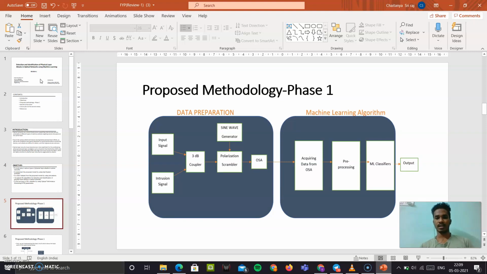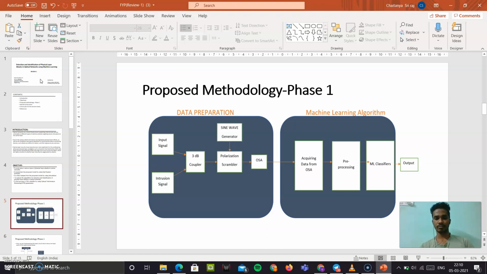So this is the proposed methodology. This is phase one, and in phase two we will be doing the machine learning algorithm by which we can detect and identify the physical layer attacks. Here we can see the input signal and the intrusion signal, the external signal that enters the optical fiber carrying our main information through a coupler.